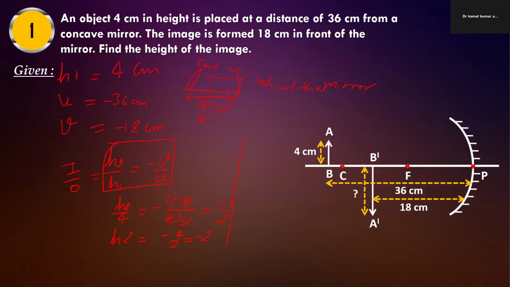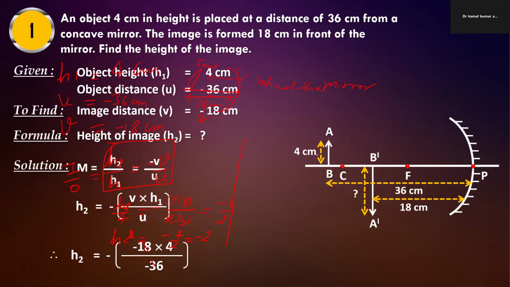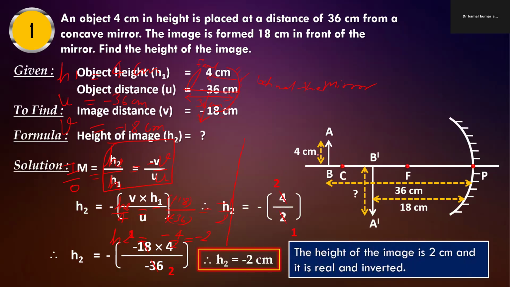You can see here the image will be on the downside, and minus sign. So this image, we know that on the same side, if rays meet after reflection, it will be a real image, real and inverted.